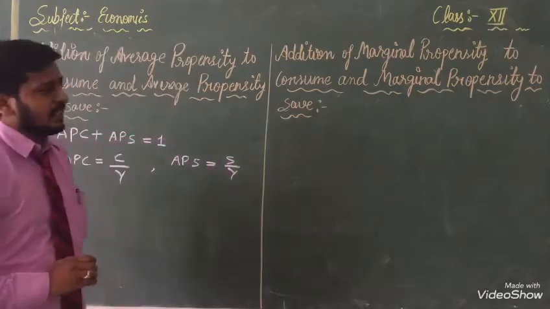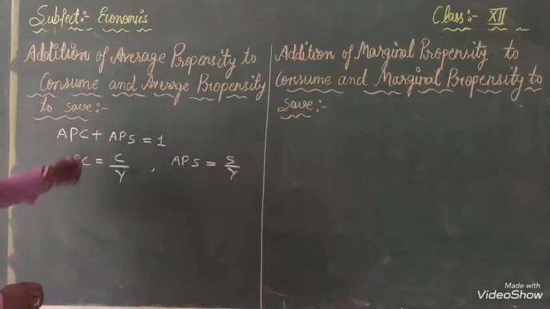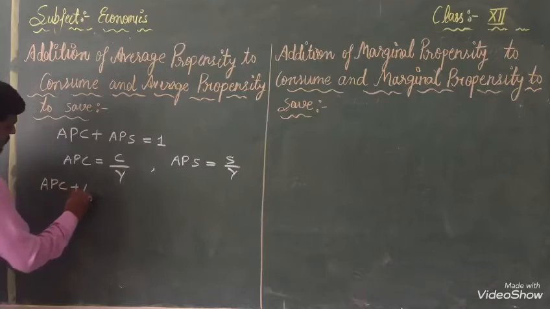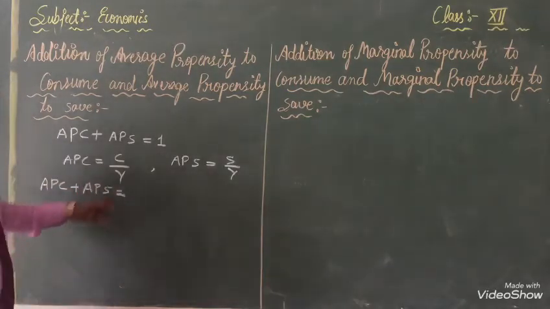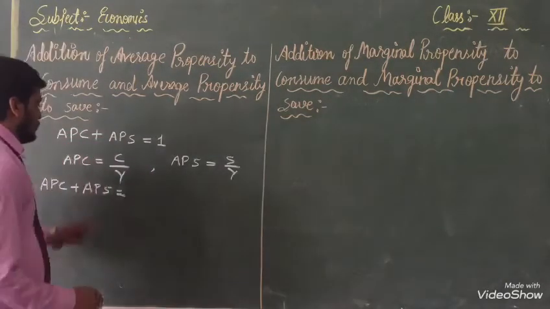According to that, now we are going to add them. We have to add APC plus APS. When we add, we write both values according to our question.